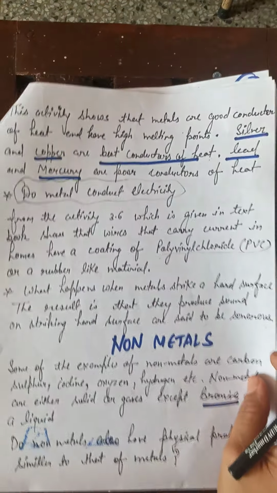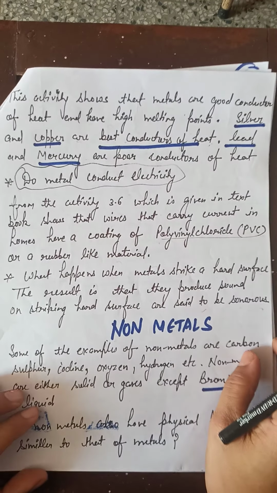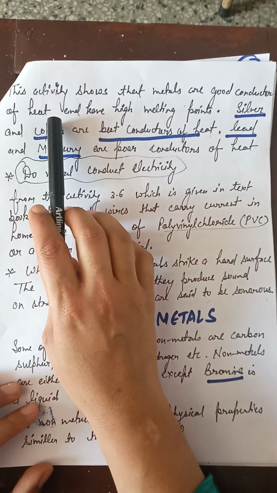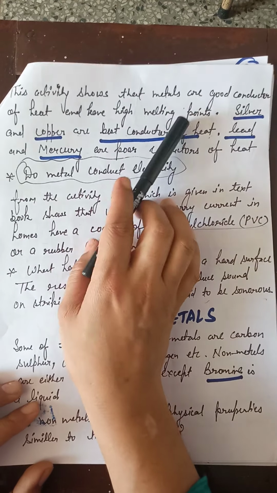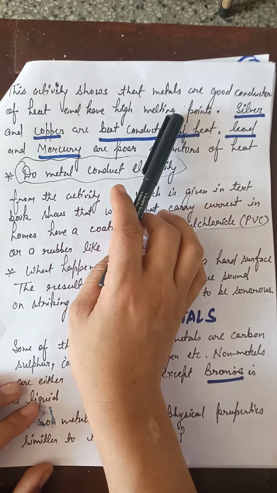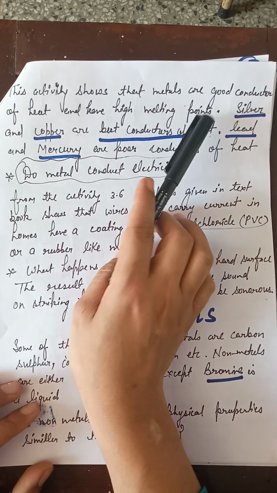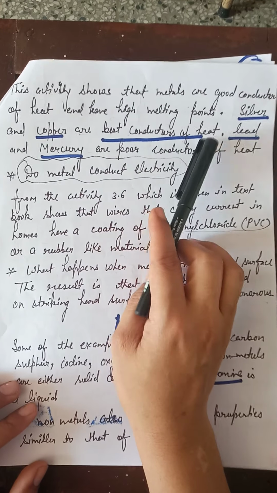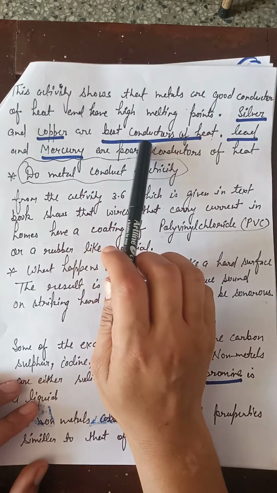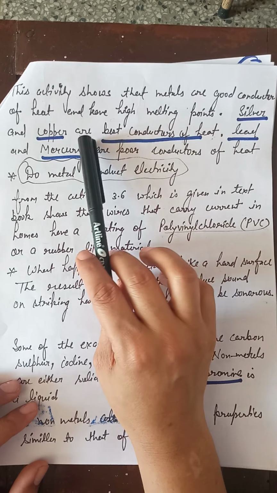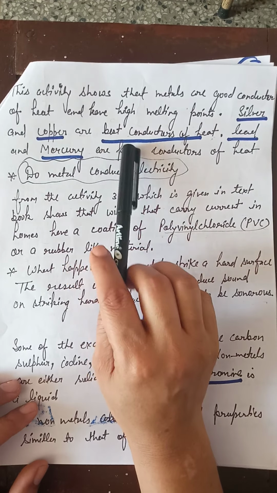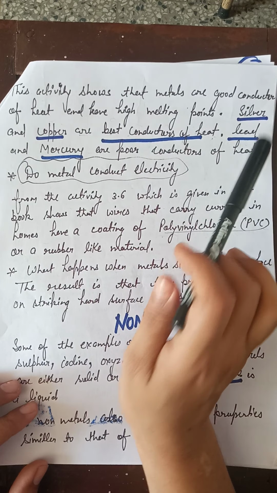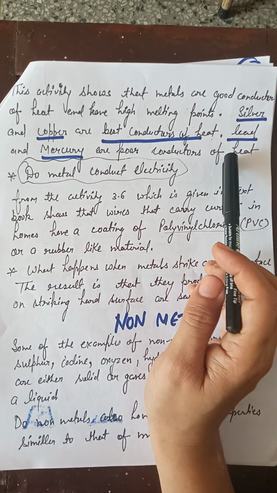As you know, metals are good conductors of heat and electricity. This activity shows that metals are good conductors of heat and have high melting points. This is the important line: metals have generally high melting points, but exceptions are there. Silver and copper are the best conductors of heat. That is why most of the cooking vessels are made of copper and silver. Lead and mercury are poor conductors of heat. They do not conduct heat well.